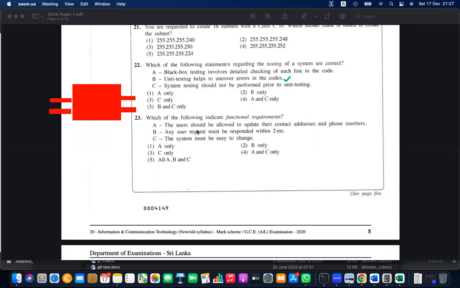You go and download the marking scheme and mark the answers. This paper will never come in 2022 or 23.